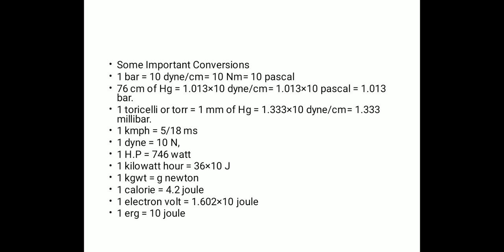Then again 1 dyne is equal to 10 Newton, and sometimes 1 horsepower is equal to 746 watt. For energy, heat, 1 calorie is equal to 4.2 joule. Then 1 erg is equal to 10 joule. In this way there are different conversions. A chart is available in different textbooks. We can use all these conversion charts to convert one primary unit or secondary unit into another system's units that are useful in our day-to-day calculation.